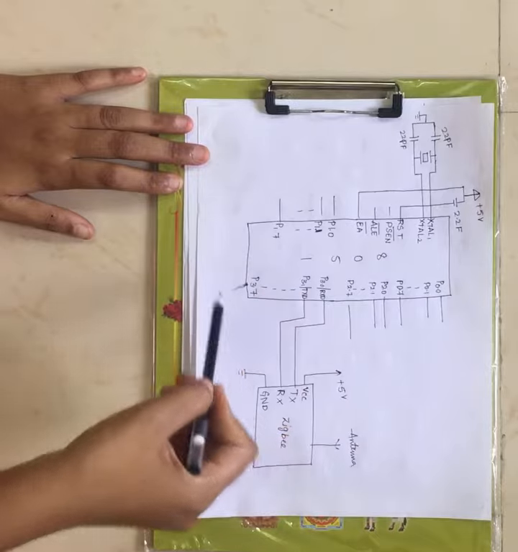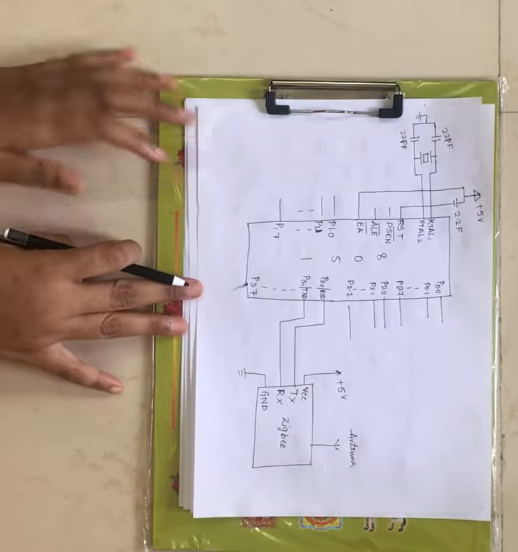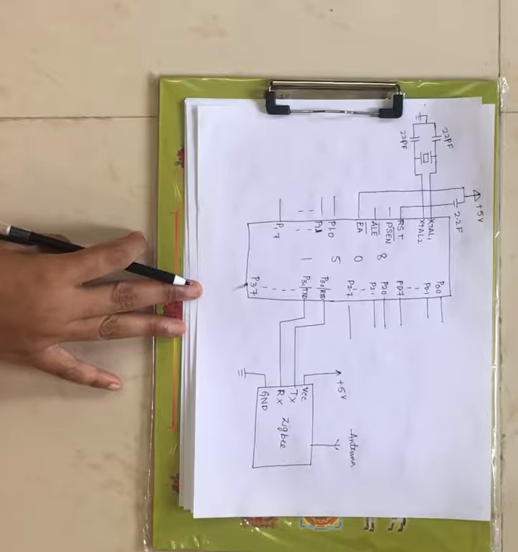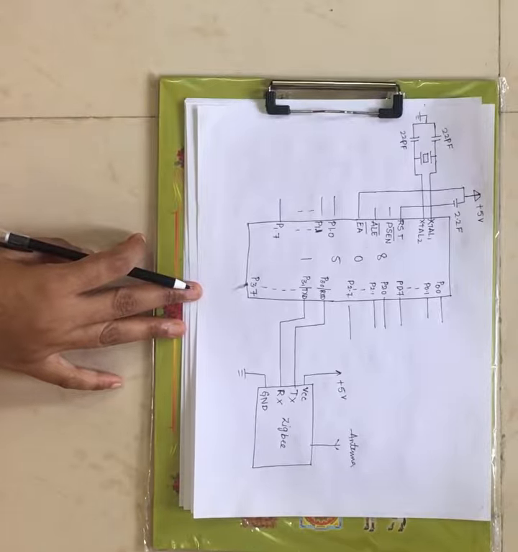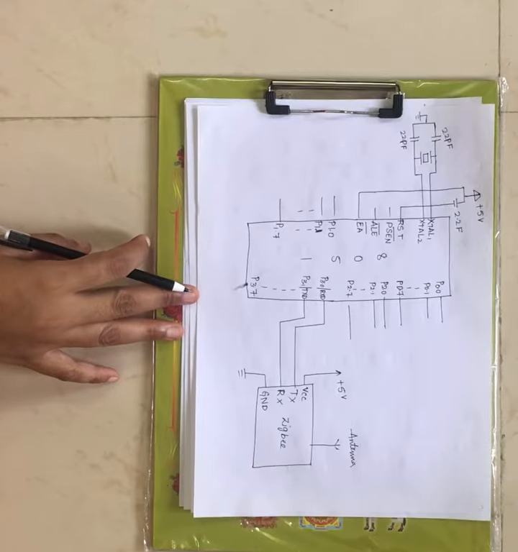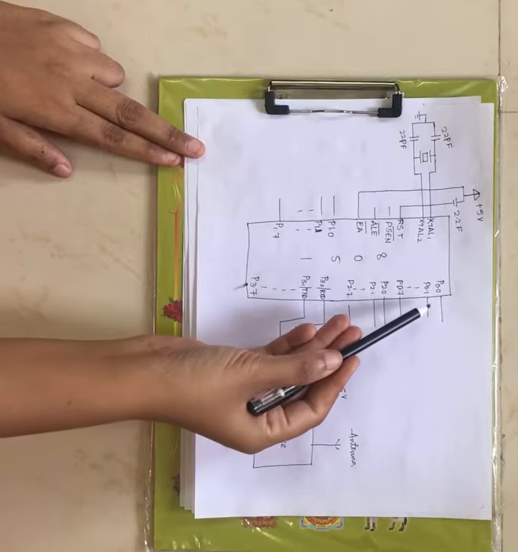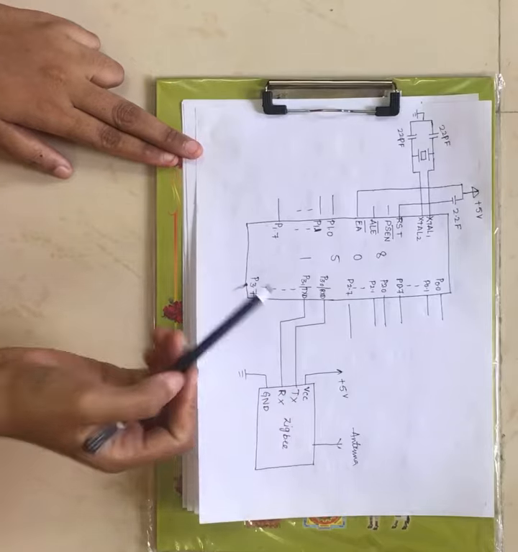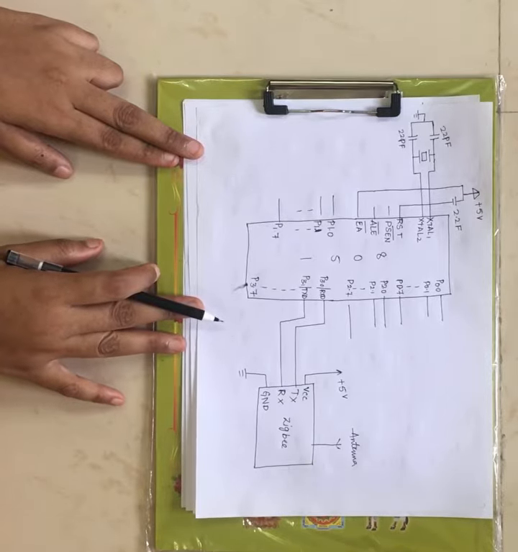Now this is your 8051 microcontroller, which is a 40 pin IC. This 8051 microcontroller has 4 IO ports: port 0, port 1, port 2 and port 3, right? Each port has 8 bidirectional pins, used for input operation or output operation. If you see this figure, port 1 is provided here, port 0 is provided here, and port 2 and port 3, right? These are your bidirectional IO ports that can be used for input operation or output operation.